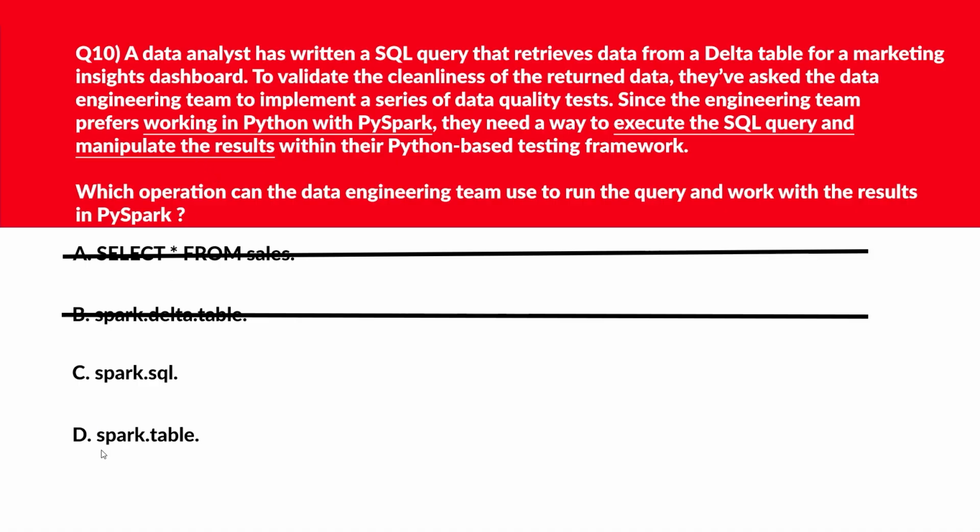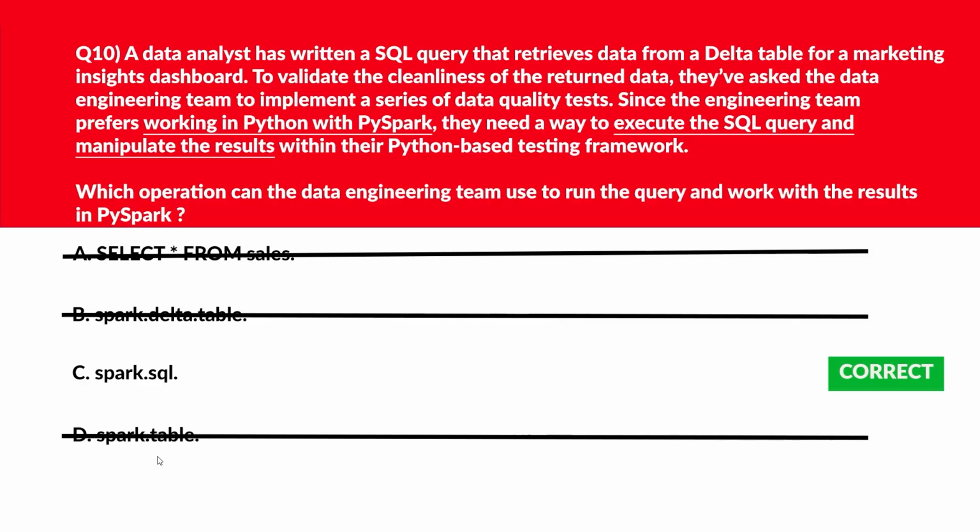We'll move to option D. D says spark.table. Spark.table loads a table but doesn't allow custom SQL query execution. Option D is wrong. We'll lock option C, spark.sql, as the right choice.